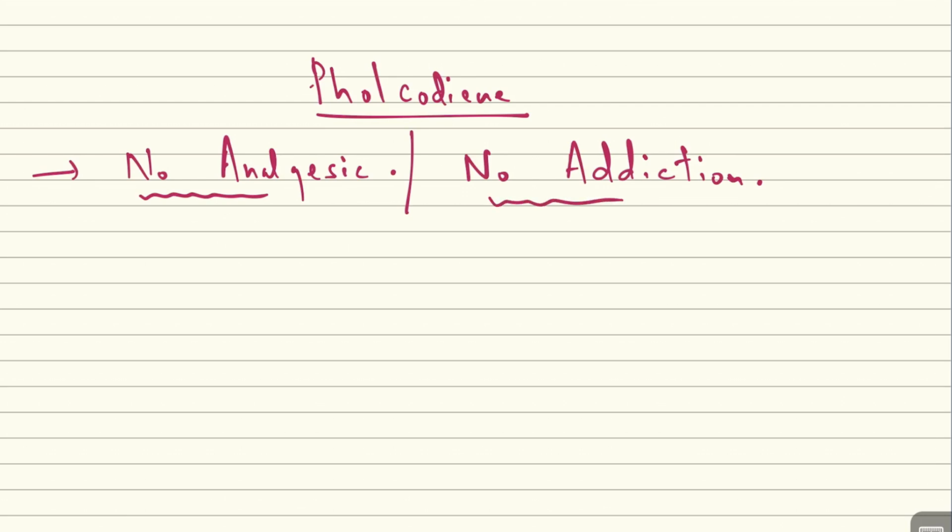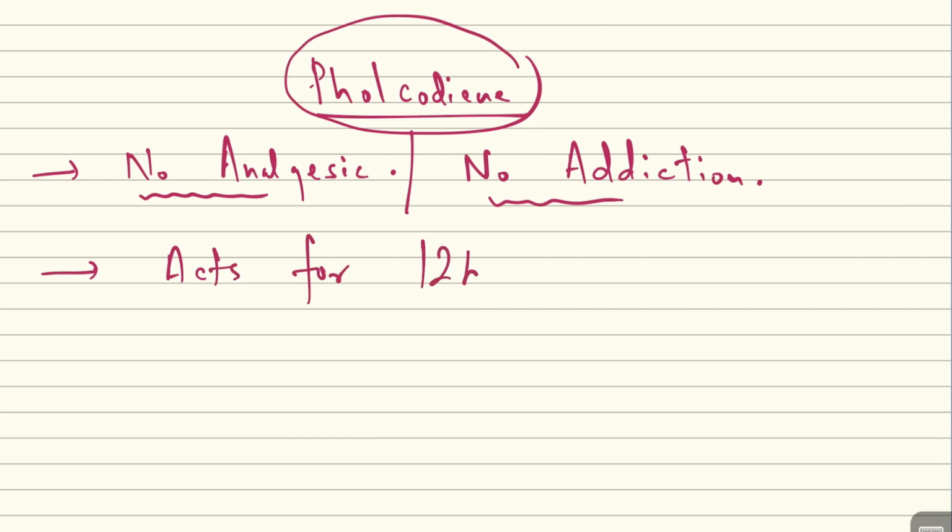It is non-analgesic, but its efficacy as an antitussive is similar to codeine. The important thing about pholcodine is that it is a longer acting drug. It acts for 12 hours when compared with codeine, which acts for 6 hours, and the dose of pholcodine is 10 to 15 mg. So this was about pholcodine.